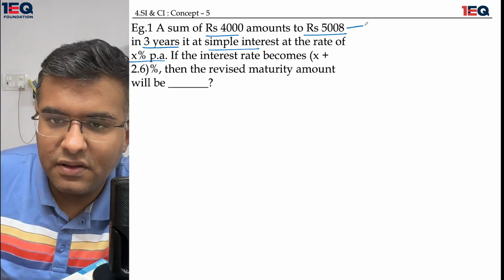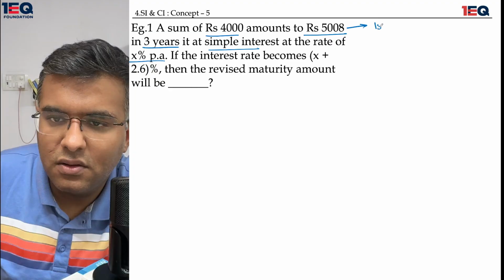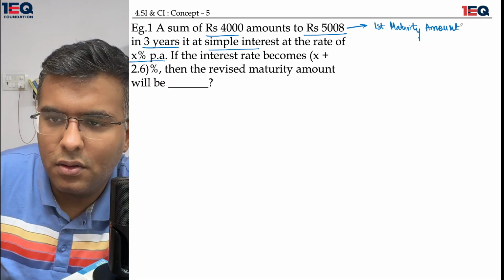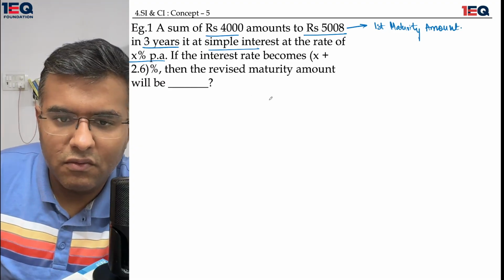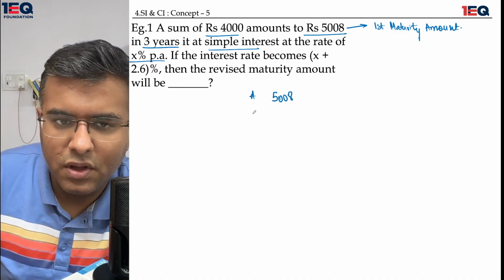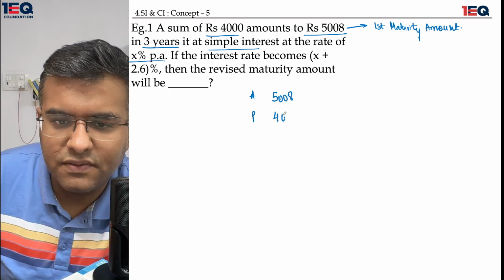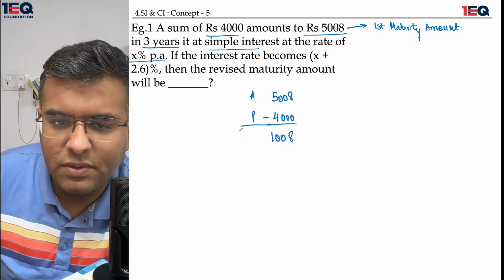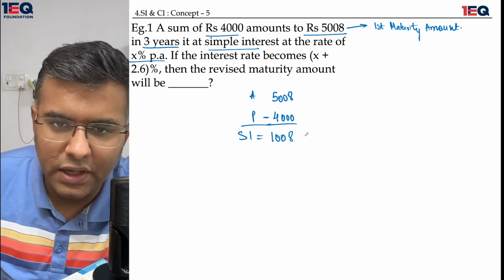This 5008 is the first maturity amount, and the principal is 4000. When I subtract them, this gives me a simple interest of 1008.